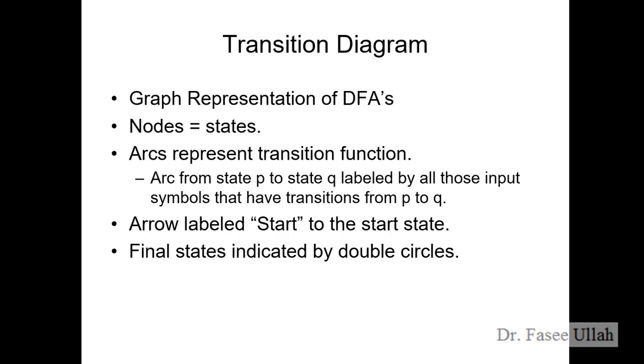For example, they have mentioned an example. If we move from state P to state Q, we usually need to label the arc. So we represent some kind of labeling for them, and that's why we have the arc over here. It shows a direction, right? Then we have the arrow label, which is very important to show the start of the transition diagram. And finally we have the double circle, which shows the final state, right?